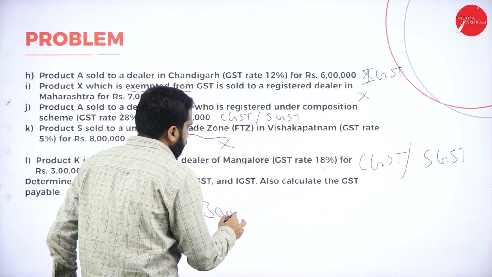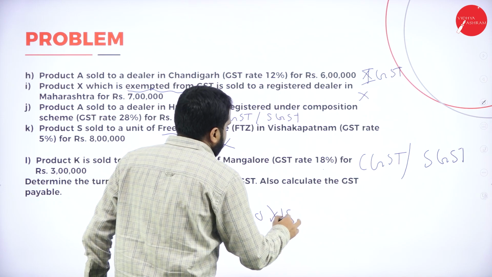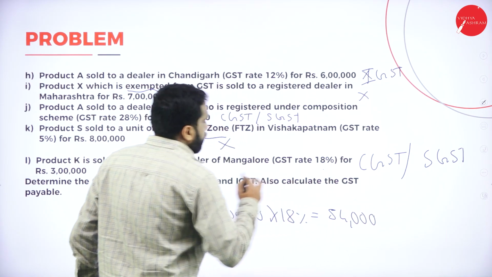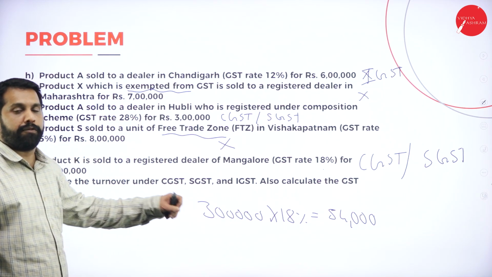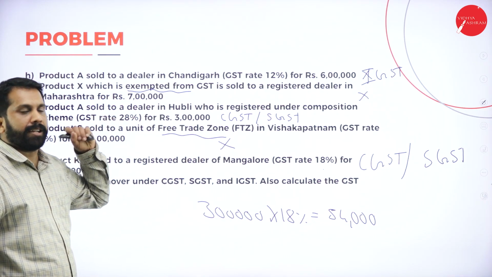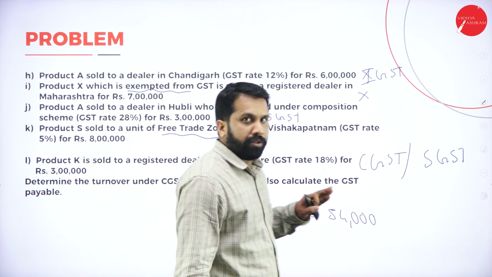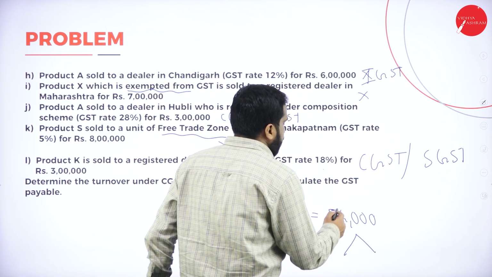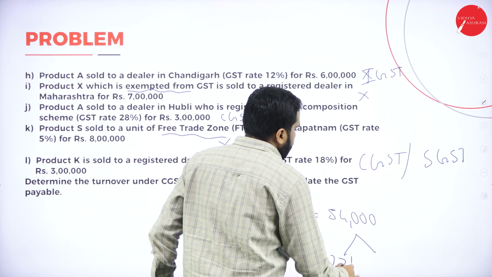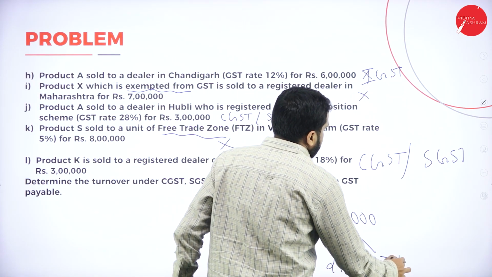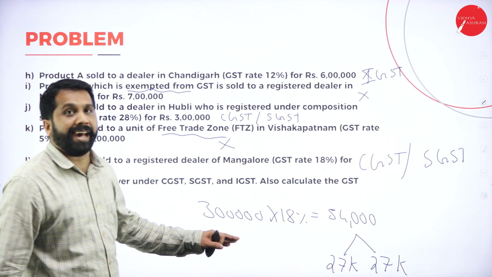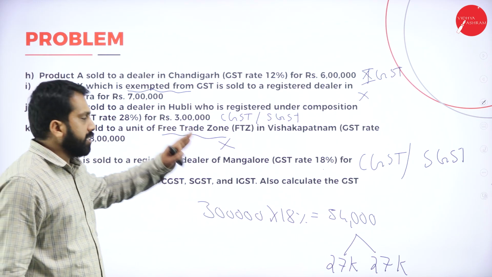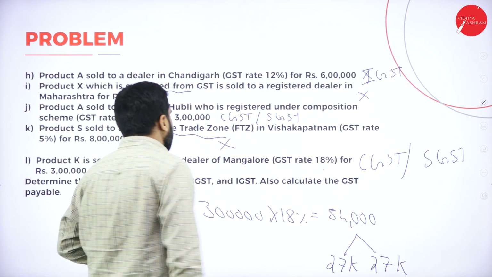3 lakh into 18%, you will get 54,000. Now, if it is 54,000, what you are supposed to do? Simple one. Divide. So, 27,000. This is only your calculation. Hope you are done with your calculation. Good. This is all about your calculation. You are done with this.